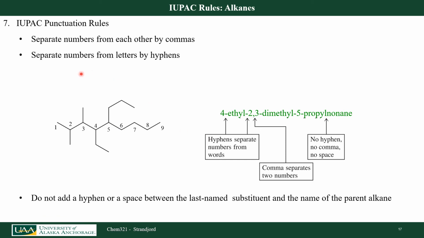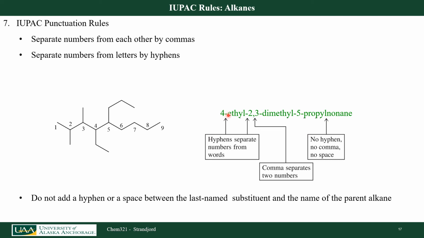So let's look at punctuation again and summarize that. I want to separate numbers from each other by commas. So for example, I have a 2,3-dimethyl in this name, a comma between them. I want to separate numbers from letters with hyphens. So everywhere I have a number next to a letter, I put a hyphen.